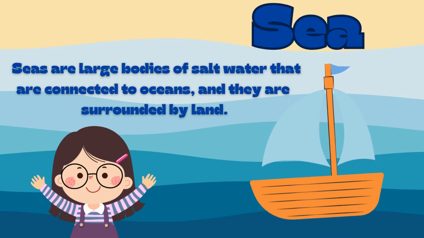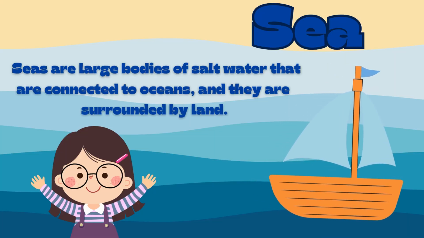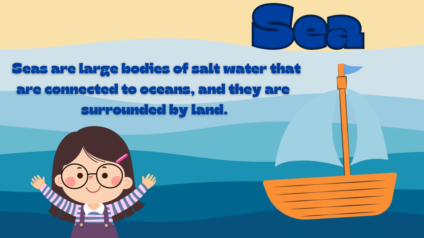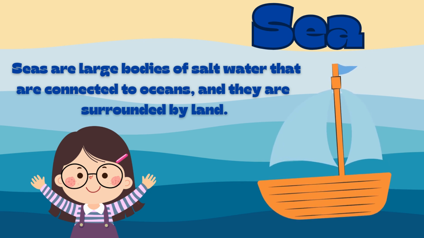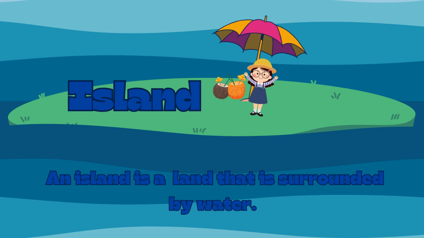Sea. Seas are large bodies of salt water that are connected to oceans and they are surrounded by land. Island. An island is a land that is surrounded by water.